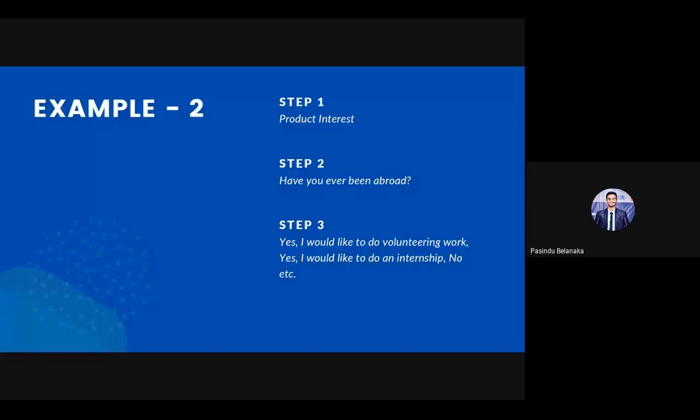I would like to do volunteering work. Yes, I would like to do an internship, because if we say I like to do volunteering, it is GV, and if I like to do an internship, it is GT. No, then no.